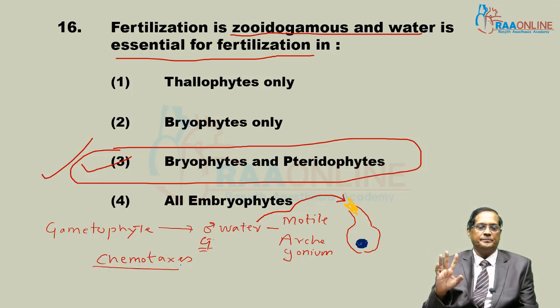Because they are motile, they reach the neck of the archegonium themselves.